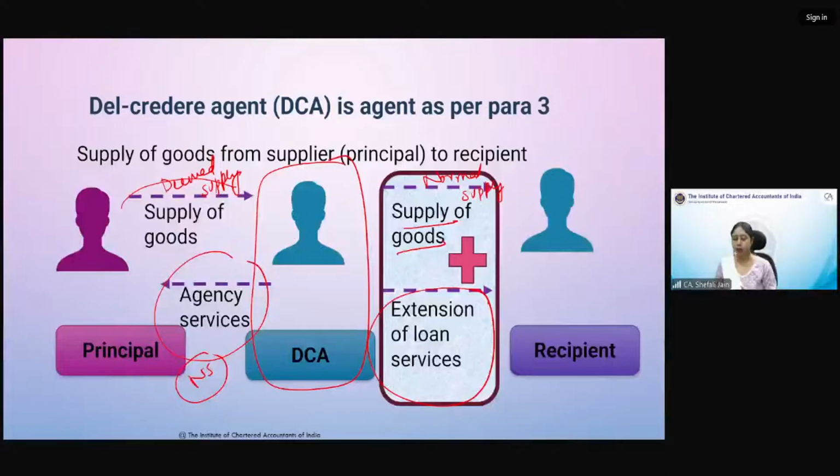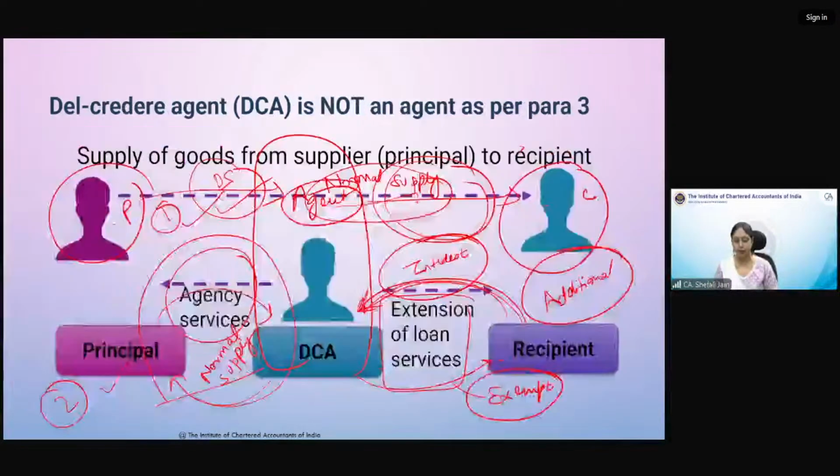Let me see your doubts and see this again. Let me repeat. In case del creditor agent is an agent as per para 3, in that case, the goods will be supply. There will be only one transaction that will be added, and that is a deemed supply by principal to the agent, which was not there in the previous slide. Agent was not here because there is only one supply by principal to final consumer.